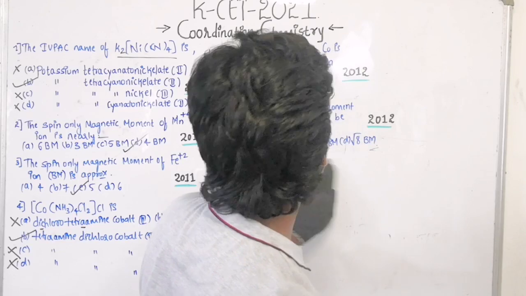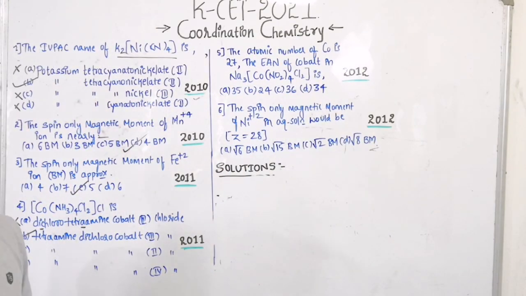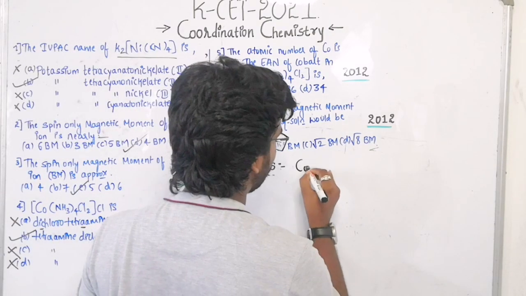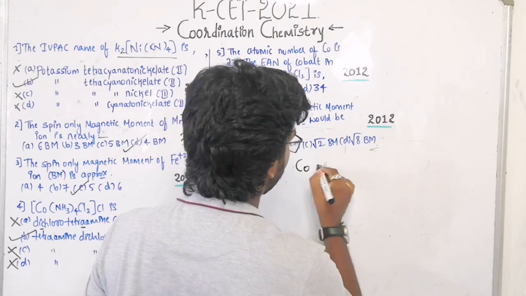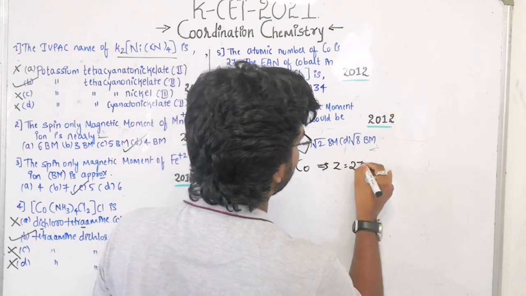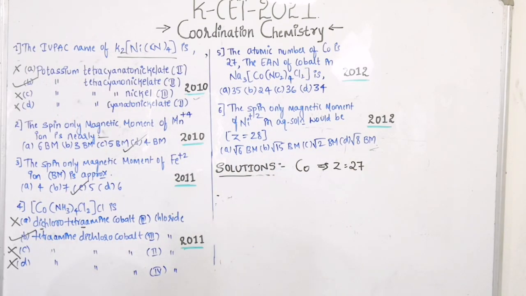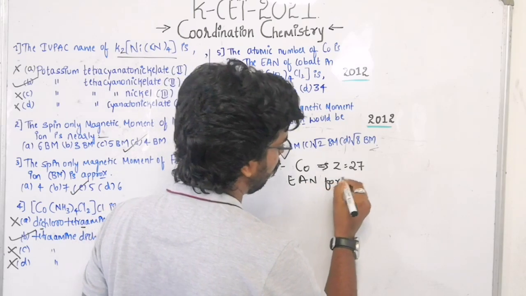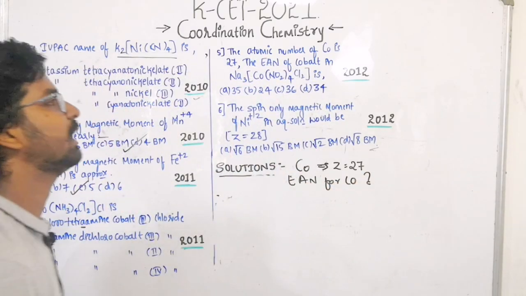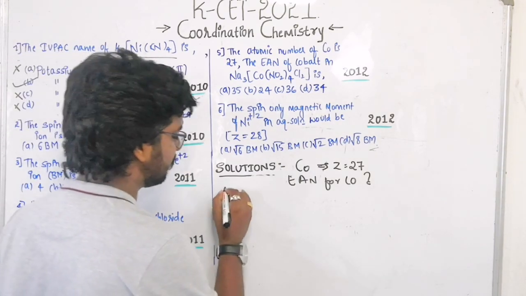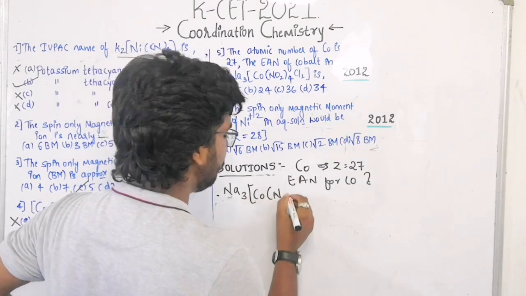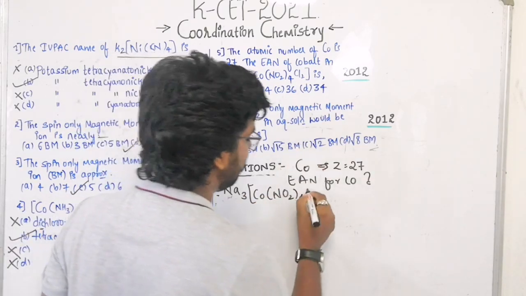Okay, what they are asking here in 2012 question, see here, the new concept they have asked in 2012, that is EAN here, effective atomic number you need to find out. See here, the atomic number of cobalt. So cobalt they have given, that is atomic number they are given. Okay, that is Z is equal to what? 27. They have given the answer what? 27. Now what they want? They need to find out the EAN for cobalt. You need to find what they are asking, the effective atomic number of cobalt in the given complex. The complex is Na3 cobalt, nitro group is there, NO2 4 times, and Cl2 is there.